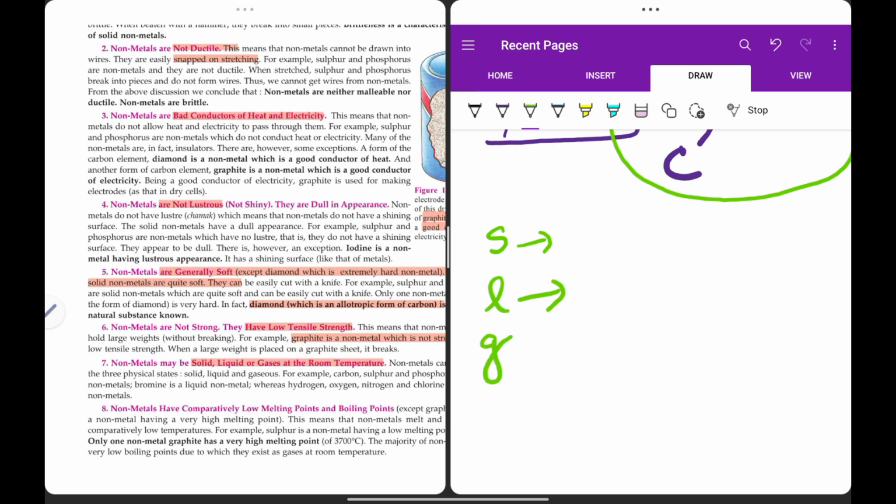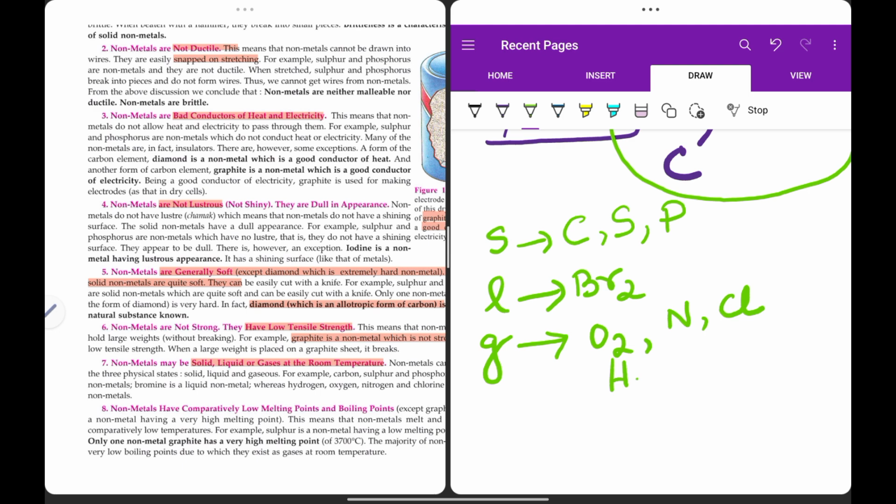Now solid non-metals, what are they? Solid nonmetals can be carbon, sulfur, or phosphorus. Now, the liquid nonmetal is bromine. Okay, so bromine is a liquid nonmetal. Gaseous forms are oxygen, nitrogen, chlorine, or hydrogen. Okay, so these are gaseous. These are the elemental forms, and they are gaseous in nature.